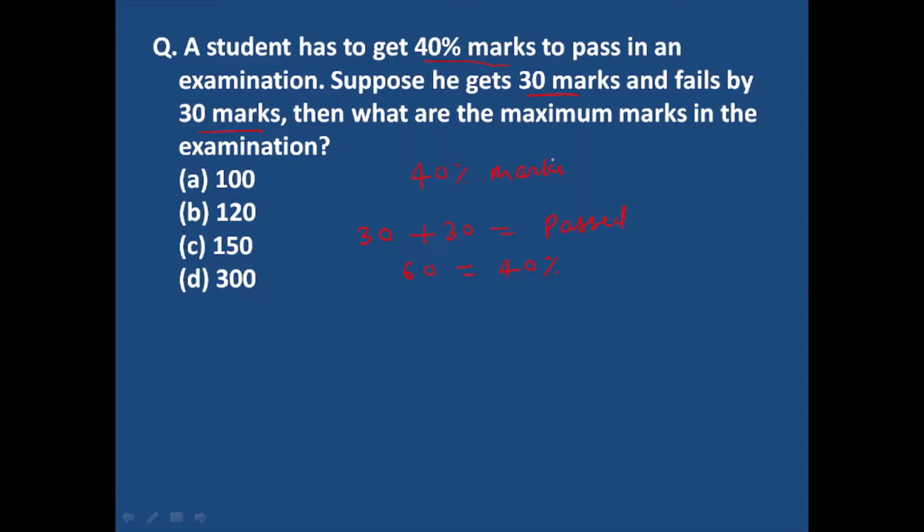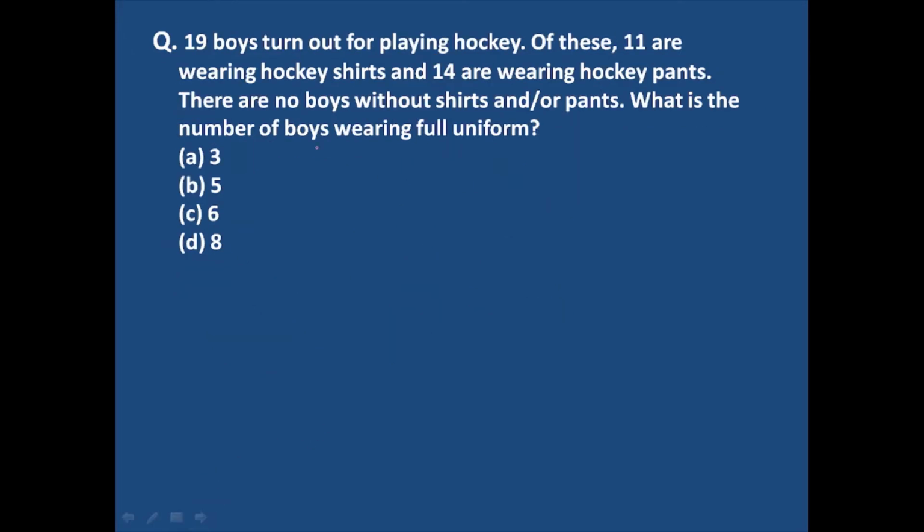What do we have to find out? Total marks in the examination. It means we have to find out the value of 100%. Then the value of 100% will be 60 into 100 divided by 40, and this will become 150 marks. So option C will be the right answer. Clear? Now the next question.